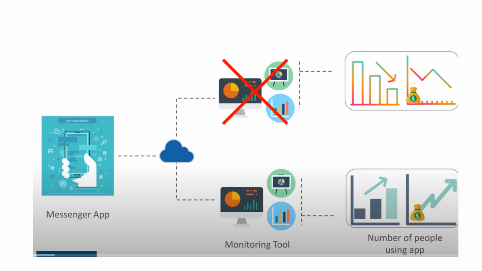Consider the scenario where you have a messenger app hosted on the cloud. Now this app has got a lot of fame, but lately the number of people using this application has gone down. You don't have any idea what the issue is.